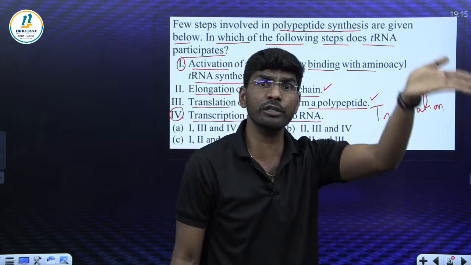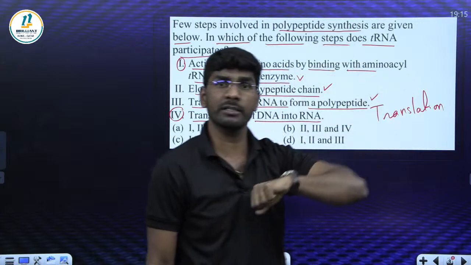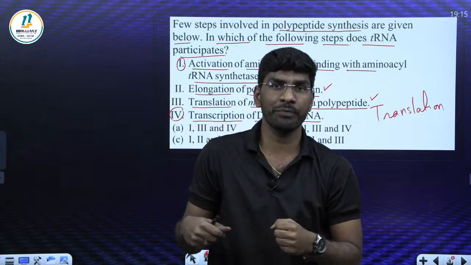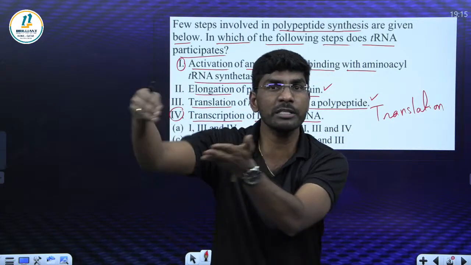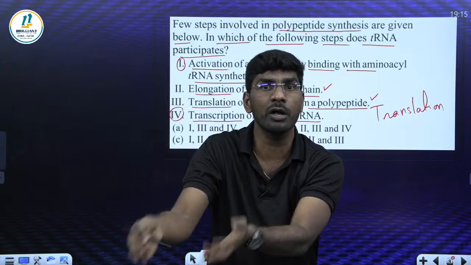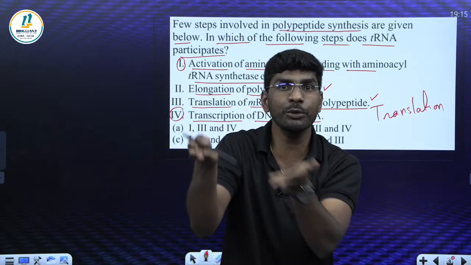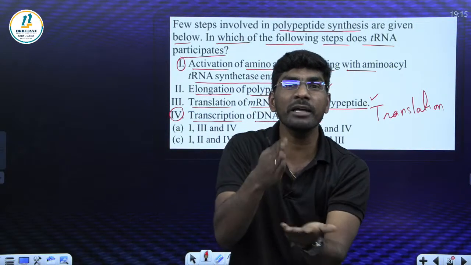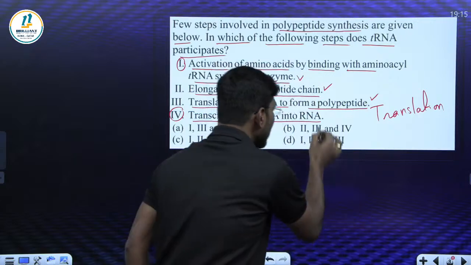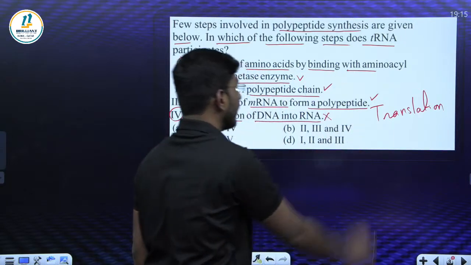No, this process takes place in the nucleus. tRNAs are in the cytoplasm. The protein synthesis process takes place in the cytoplasm because ribosomes are outside. All free amino acids are outside. So tRNA is outside. In this process we don't want tRNA. So what is the correct answer?